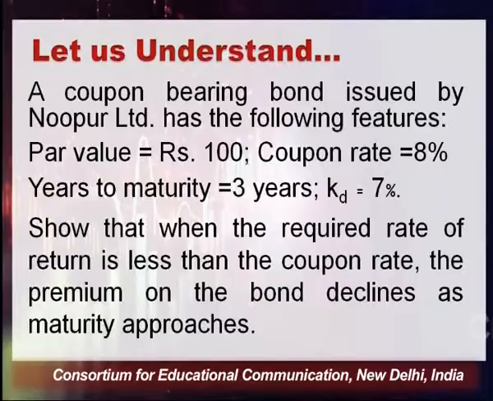So we have to show that when the required rate of return is less than the coupon rate, the premium on the bond declines as maturity approaches. Why am I telling you this line while we are discussing the question? So that you should recall what exactly the theorem says, and we have to implement it in the numerical problem to understand whether it holds true or not. So let's apply it. We'll be calculating the value again.